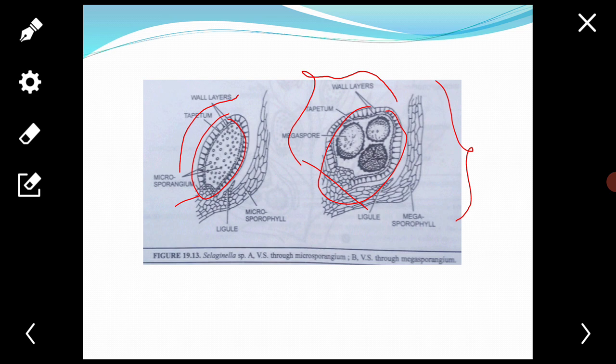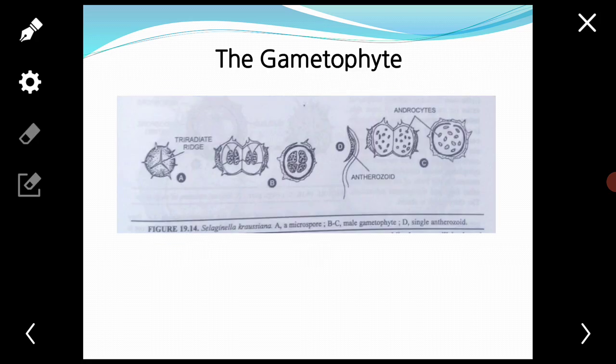The haploid megaspore is the first cell of the female gametophyte. Thus Selaginella produces two separate gametophytic plant bodies. Male gametophyte: the microspores are the first cell of the male gametophytic generation.